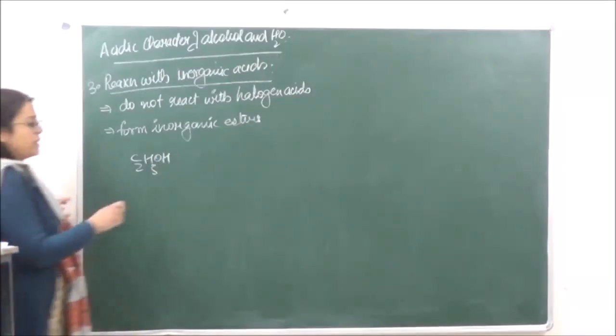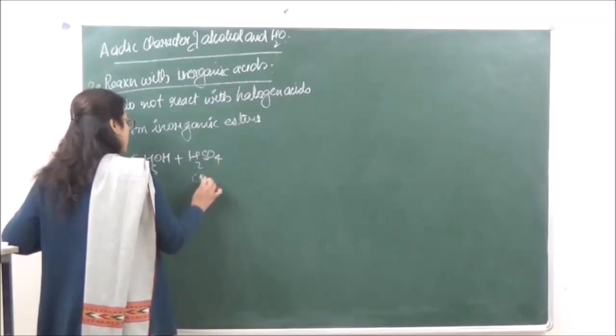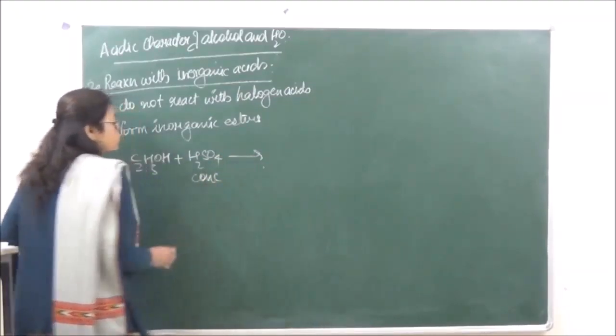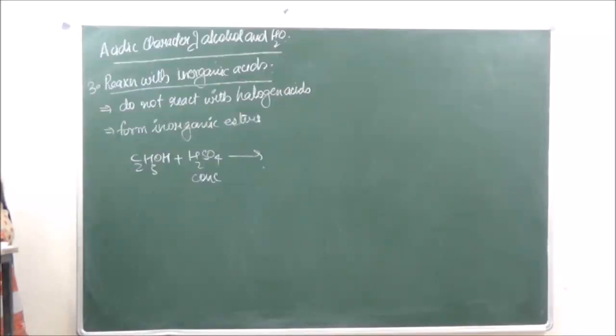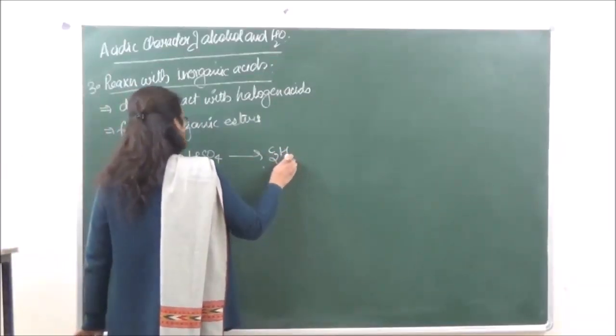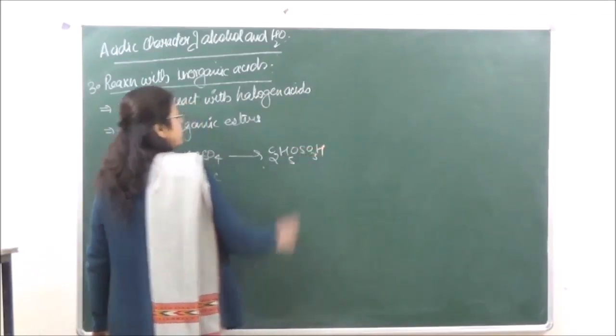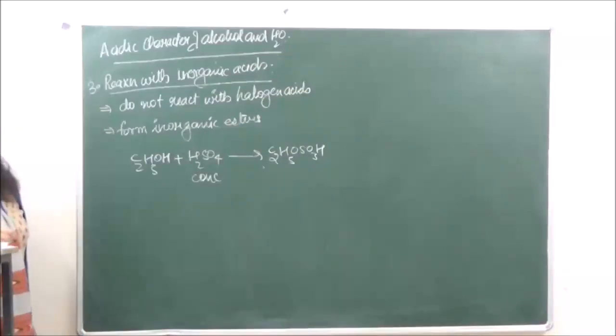So we have over here C2H5OH, and this is going to react with concentrated H2SO4. This is going to give us C2H5OSO3H. This is known as ethyl hydrogen sulfate.